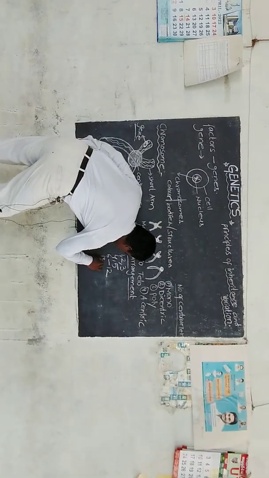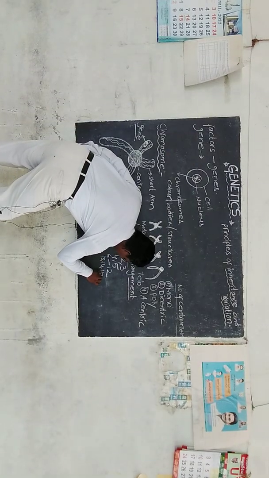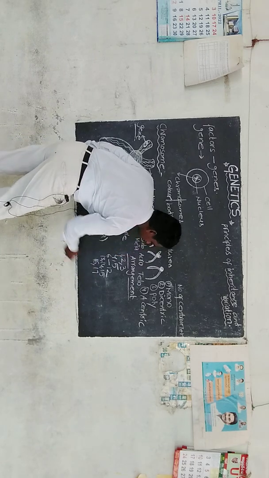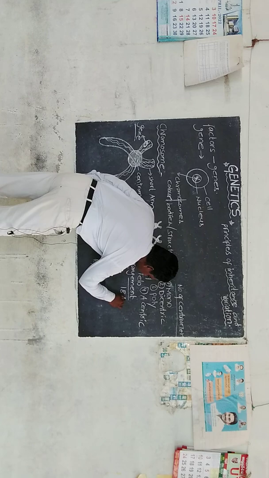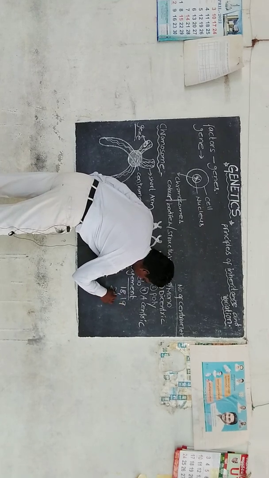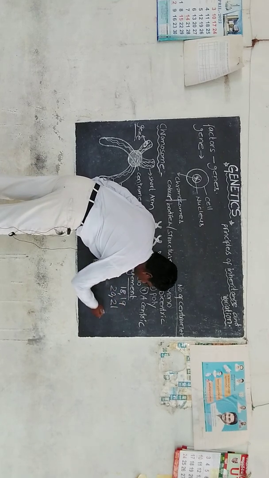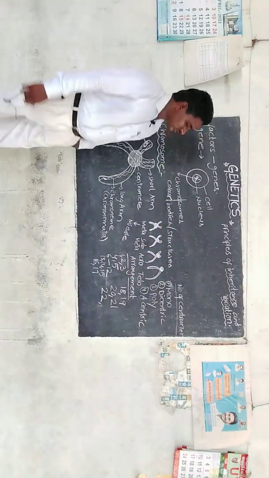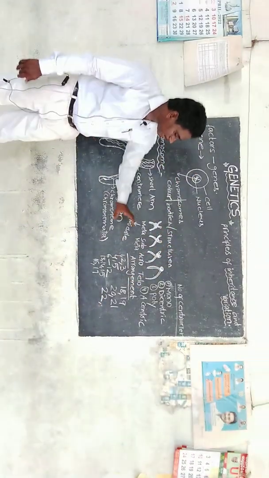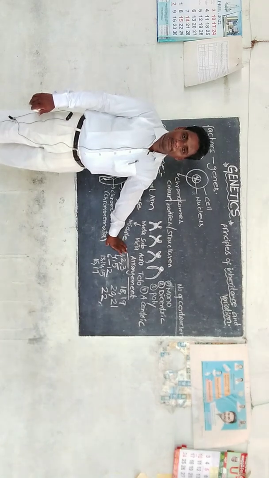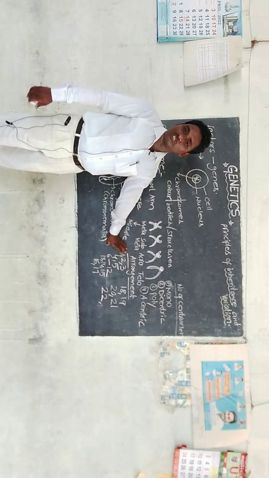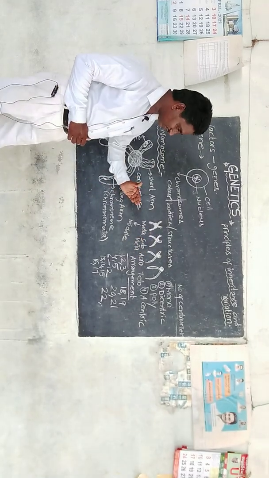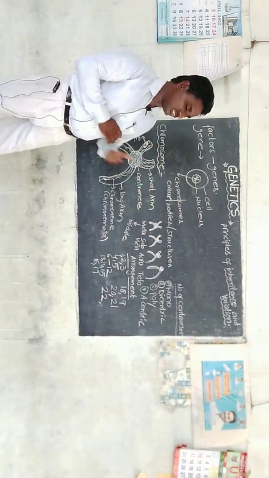Next, 13, 14, 15, 16, 17, 18, 19, 20, 21, 22. So it is approximately the right arrangement of the chromosomes based on the number of centromeres and position of the centromere.